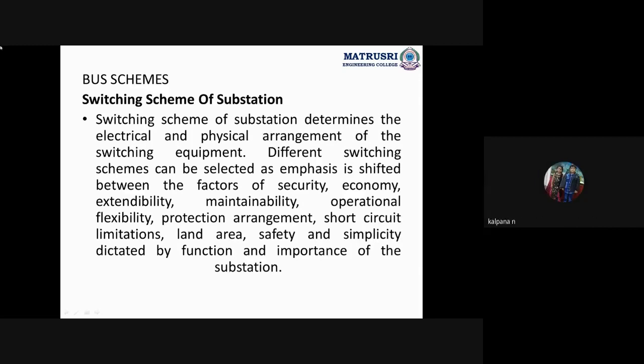Substation means the what? Assembly of all the apparatus which are used in the substation, right? So apparatus or equipment means what? Like circuit breakers, relays, isolators, insulators, transformers, current transformers, potential transformers, disconnecting switches, lightning arresters. All these are the equipment which we are using in the substation, right?